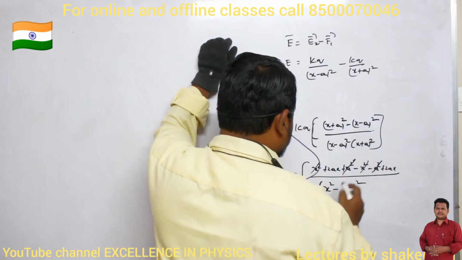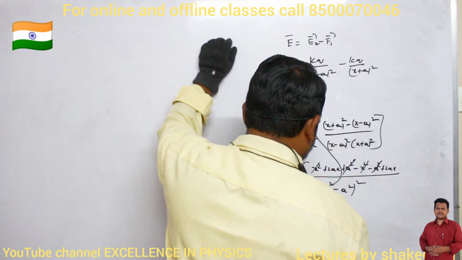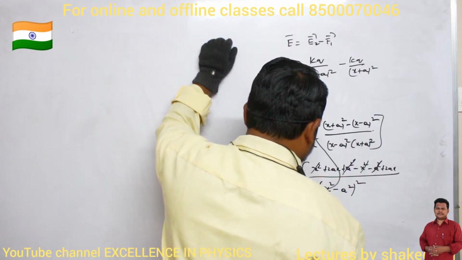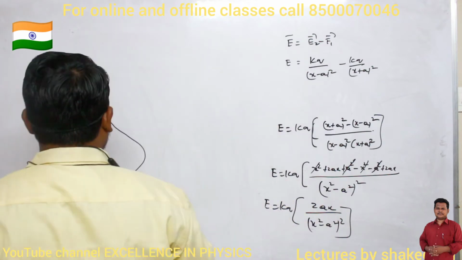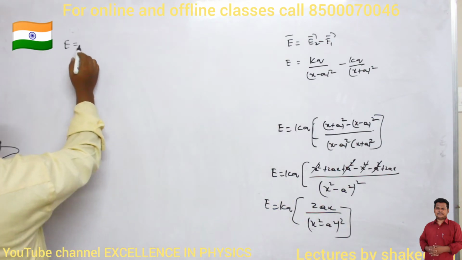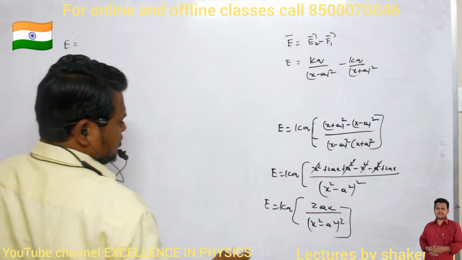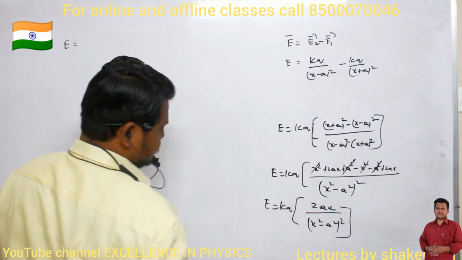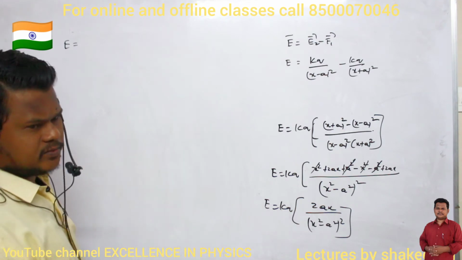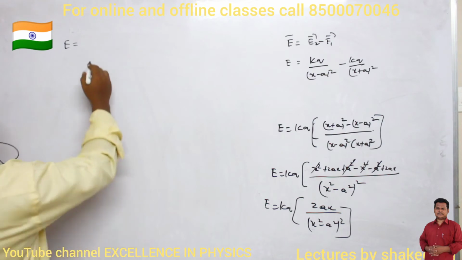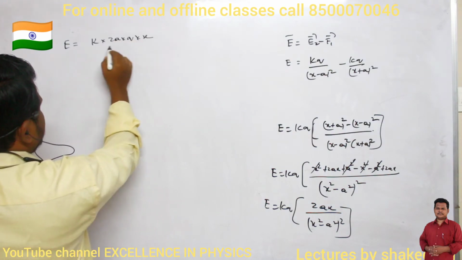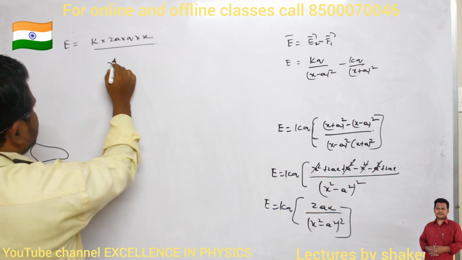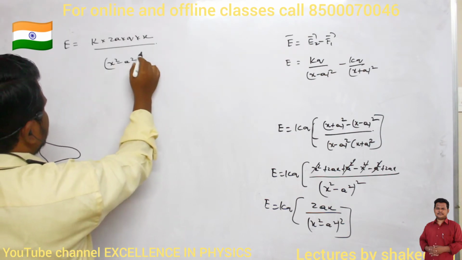A square, so 2ax divided by (x square minus a square) whole square. I got the result up to here. Clear? So therefore E is equal to k into 2a into q, and 2a into q is called P, the electric dipole moment. So I can write k into 2a into q into x divided by (x square minus a square) whole square. Clear?